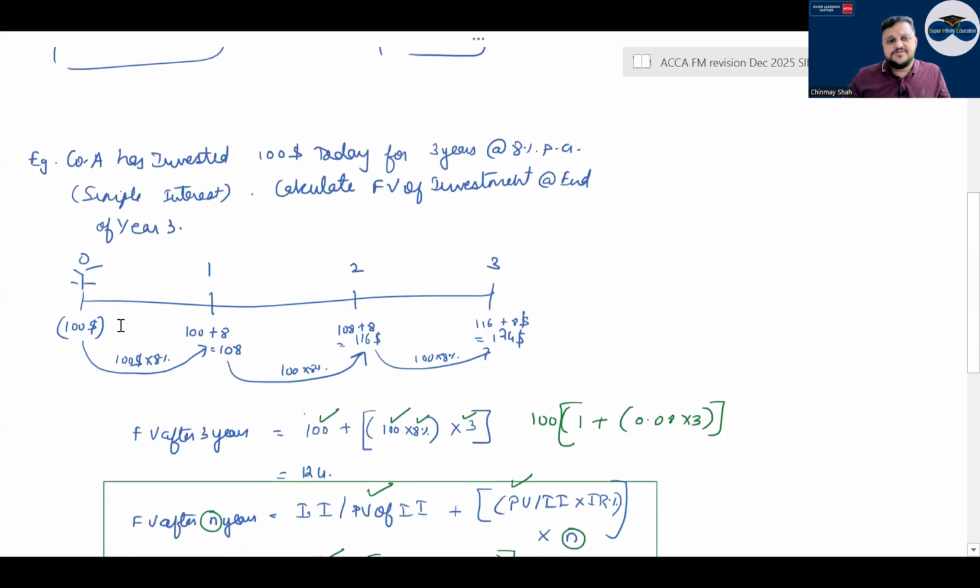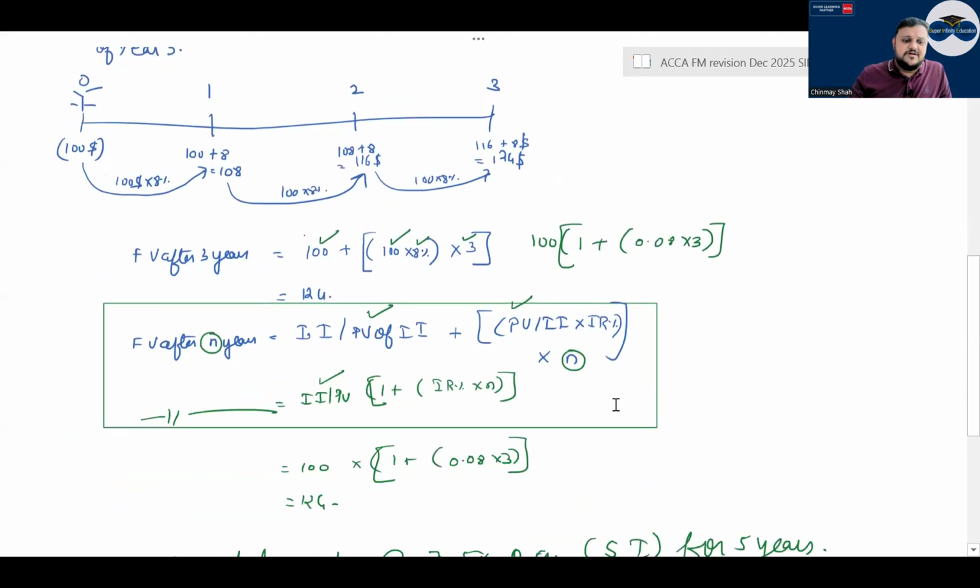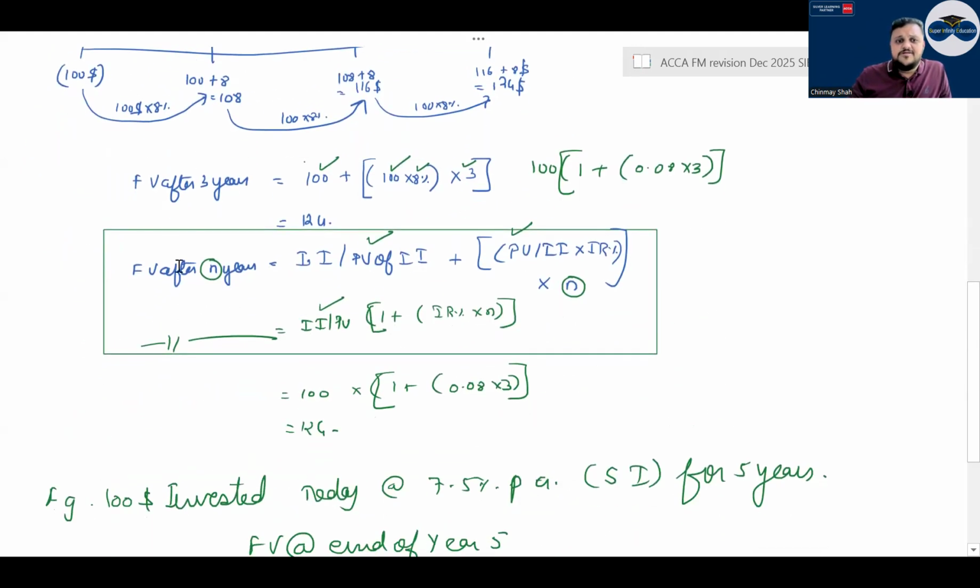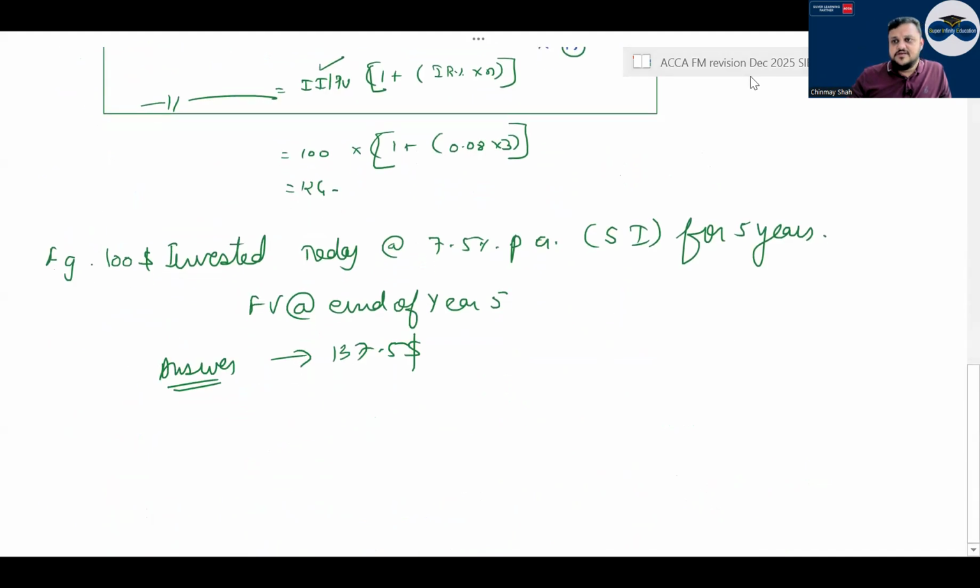In the simple interest method, 100 grows by 8% every year. So if you keep 100 for 1 year it will be 108. If you keep it for 2 years, it will be 8% for 2 years on the same 100 principal, correct? Compounding is not there. So the formula for future value after n years is equal to the initial investment or present value plus the present value into the interest rate percentage into n. N is nothing but the number of years you will keep the investment, correct?